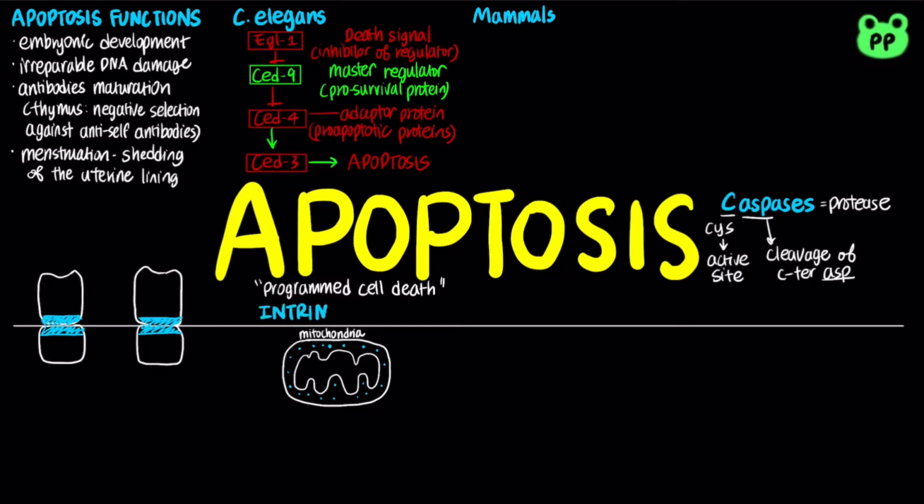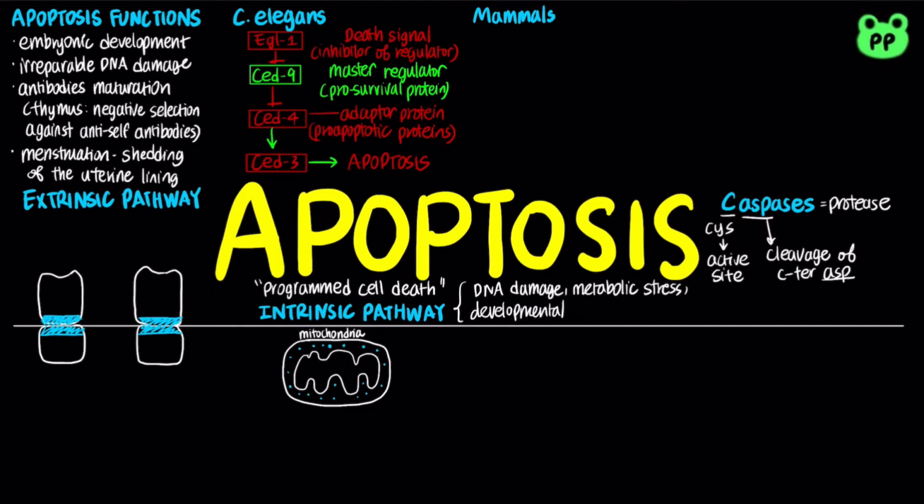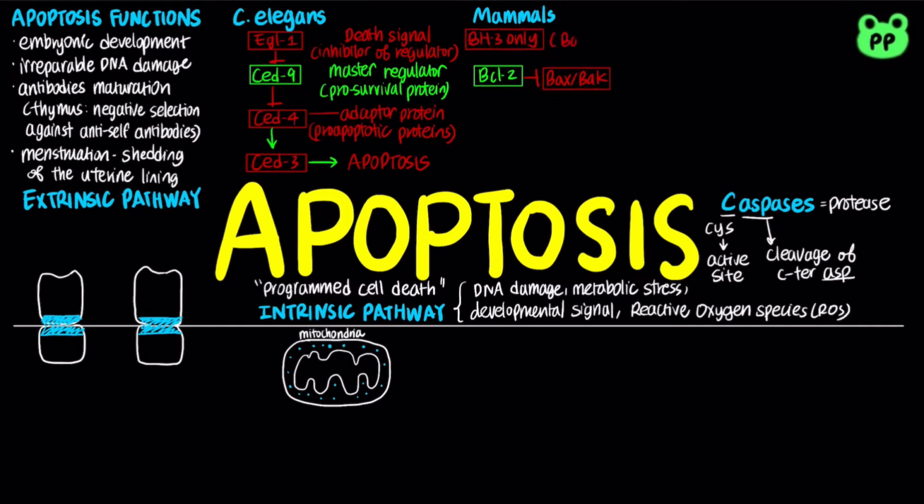The intrinsic apoptosis pathway may be triggered by DNA damage, metabolic stress, developmental signals, or accumulation of reactive oxygen species, abbreviated as ROS. Similar to the mechanism of C. elegans apoptosis, mammalian apoptosis is also regulated by a pro-survival protein BCL2, which normally inhibits the pro-apoptotic proteins BAX and BAK. Under stressful conditions, BH3-only proteins such as BAD and BID inactivate the regulator BCL2, thereby relieving its inhibition of